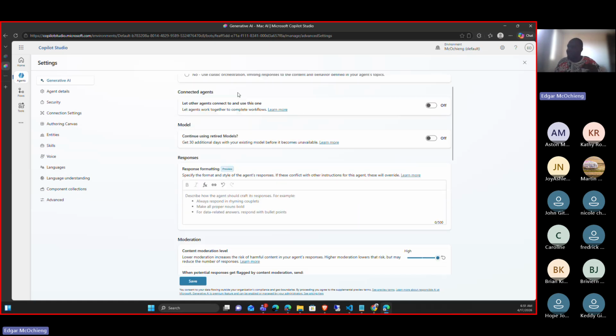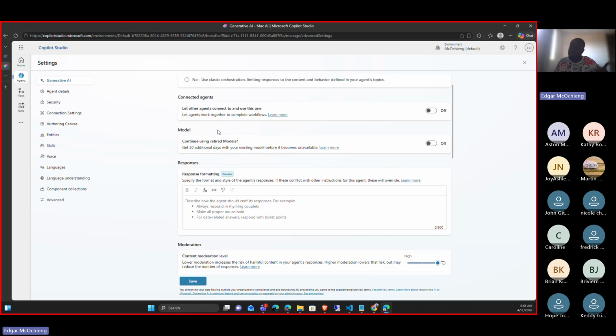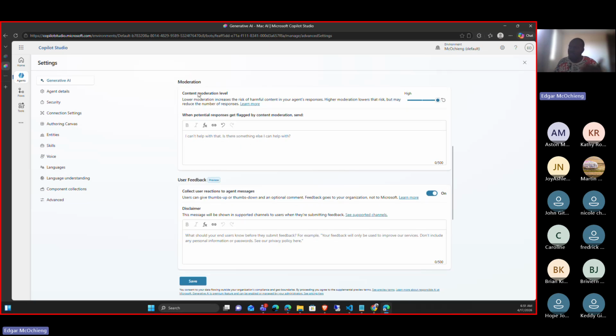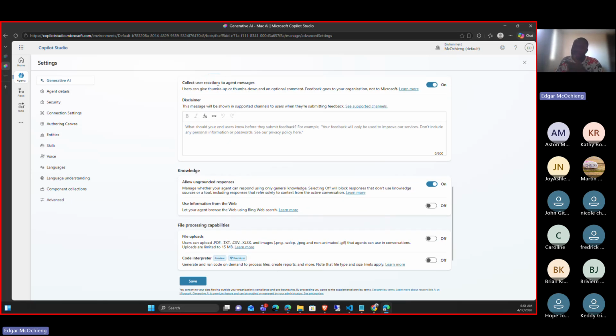Apart from that, we can connect other agents and other models, and we can tell it how to format some responses. We can give it content moderation. Do we want it to be precise, to give a lot of details, or to give minimal details? That's where we control it from moderation. Apart from that is user feedback. How does it collect user feedback?